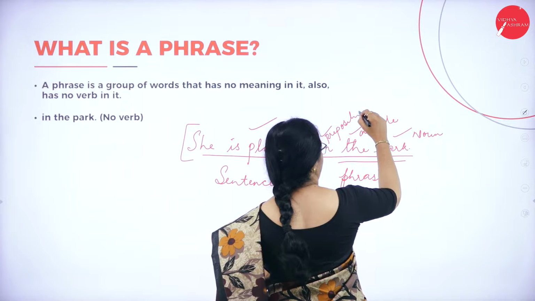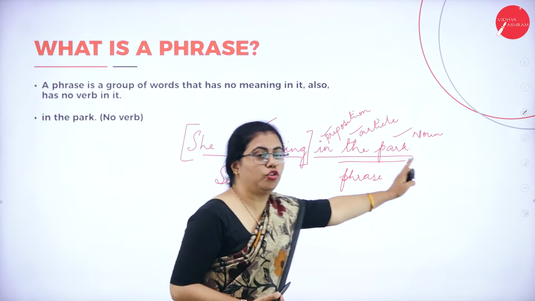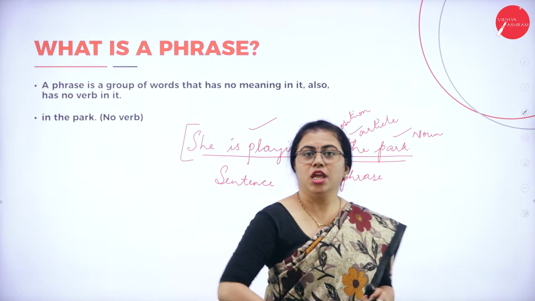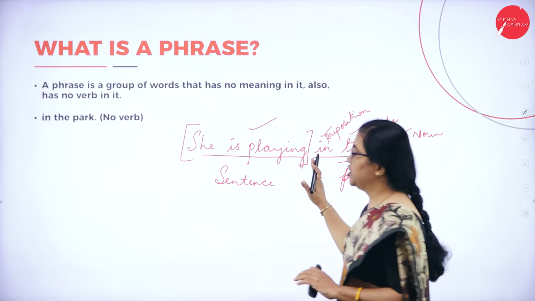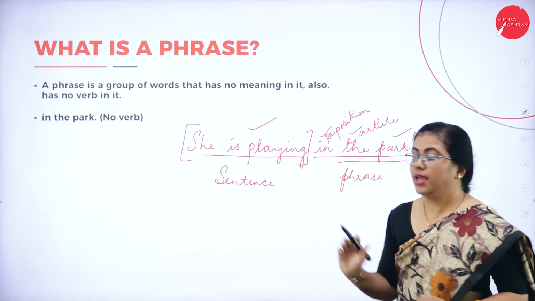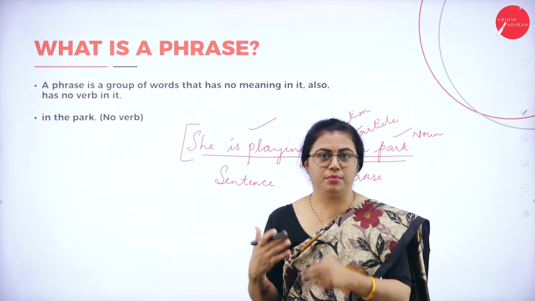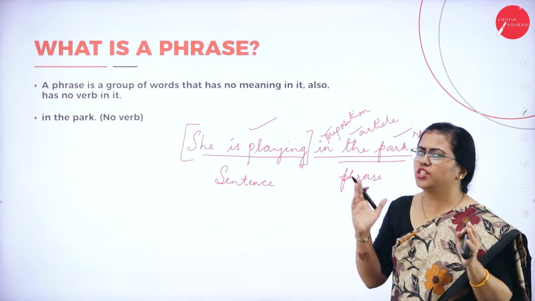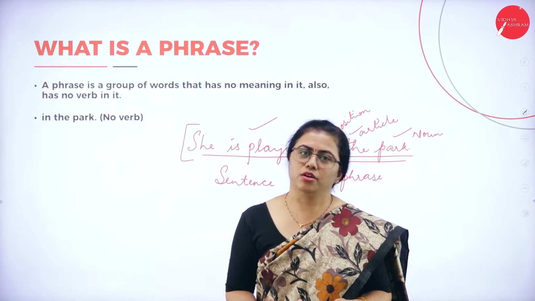Okay, so here there is no verb at all. In this part of the sentence, there is no verb at all. So that is called a phrase. By reading this whole sentence, you can understand that the part which gives you complete meaning is a sentence. The part which adds extra meaning to the sentence is called a phrase. A phrase is just a group of words which does not have a complete meaning, and also does not have a verb in it.